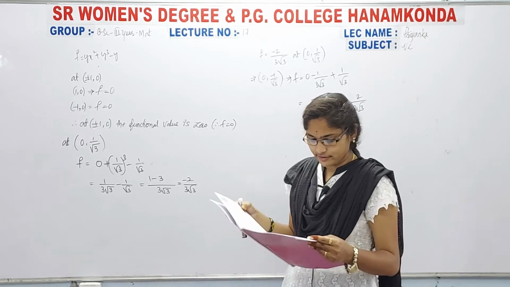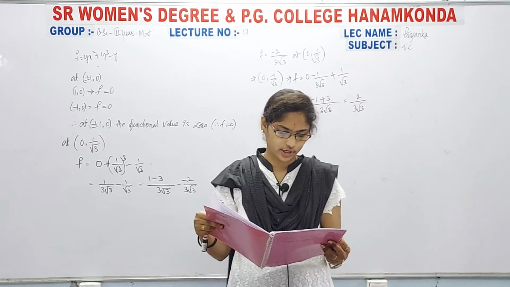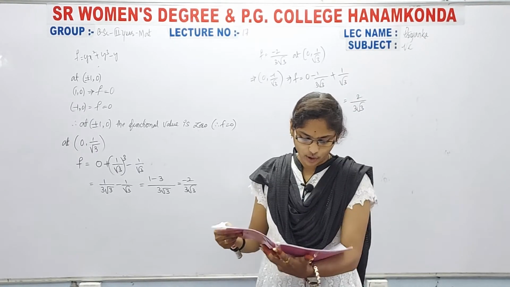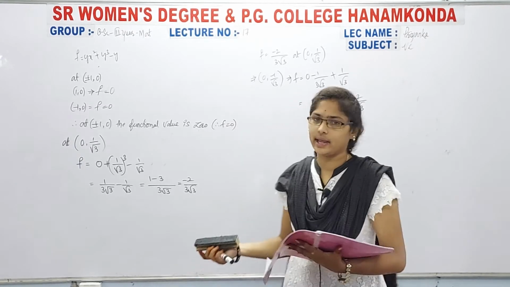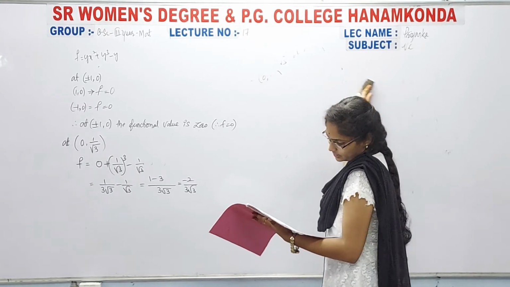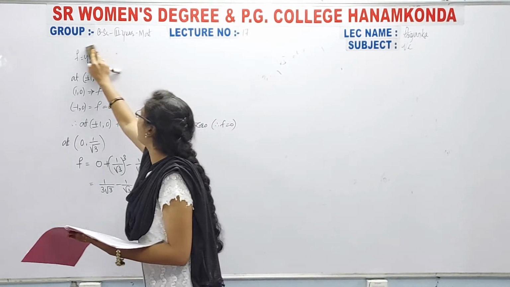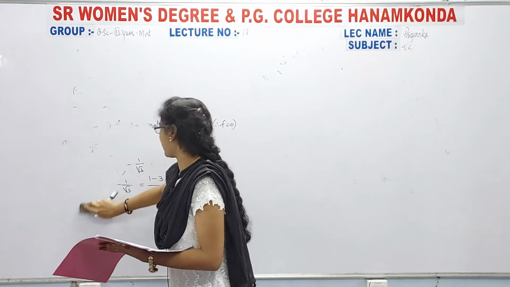Next problem: if small a is a constant vector, find the gradient of f equal to a dot r, and interpret this result. Okay, that's it.